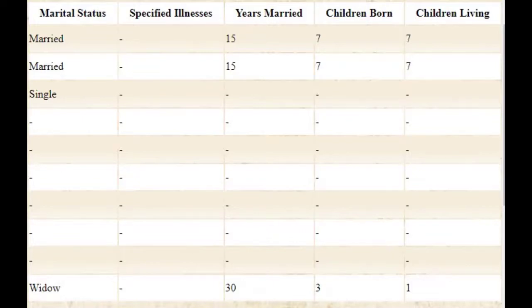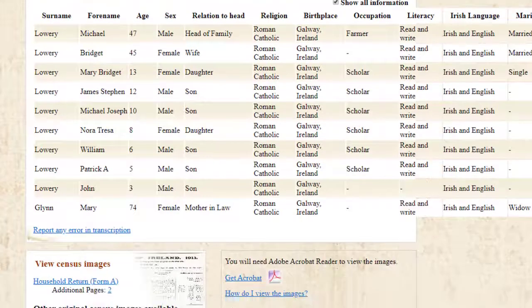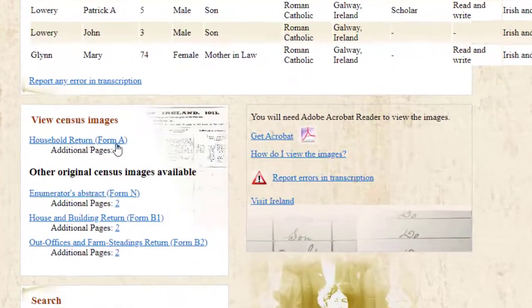His grandmother, Mary Glynn, was married for 30 years, and again we can calculate her approximate year of marriage. In all, Mary had 3 children, but only one of those children had survived. If we scroll down, we can again click into the Form A, the household return form, and we can see the original digitised record.